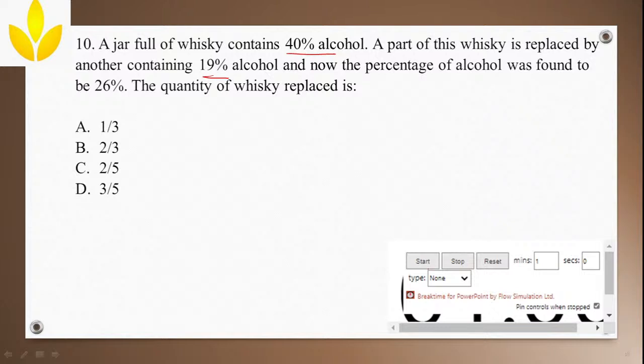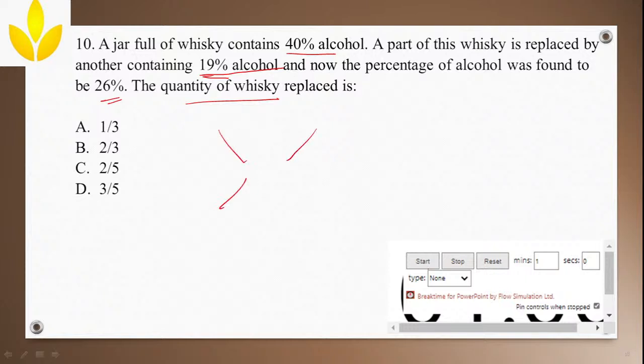A part of this whiskey is replaced by another containing 19% alcohol, and now the percentage of alcohol was found to be 26%. The quantity of whiskey. Now here they are not asking you the ratio, here they are asking you to find the quantity. How will you do it? Same thing, you have to find the ratio and then find the quantity. Okay, I'll tell you how.